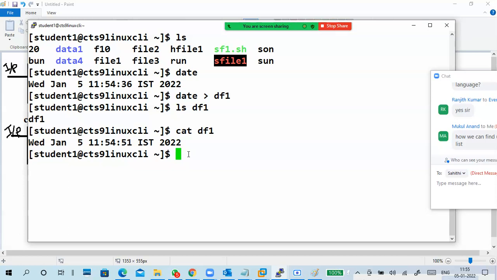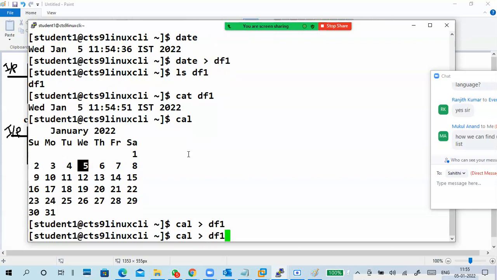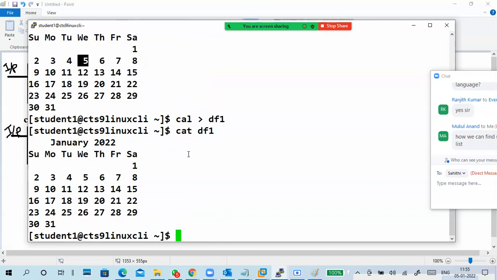Okay, we'll do another one. cal is a command. It displays the calendar. cal greater than df1. What will happen? cal output goes to the df1 file. Read the file. Okay, the cal output is there.